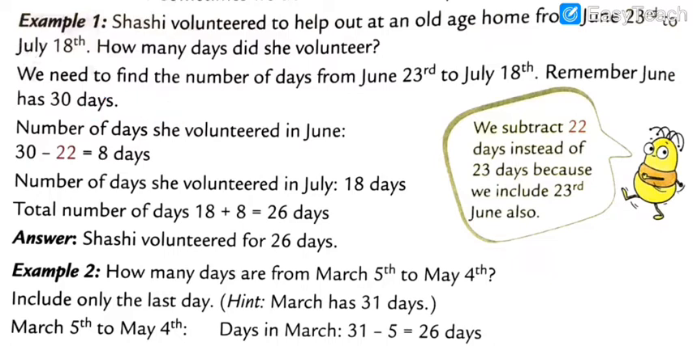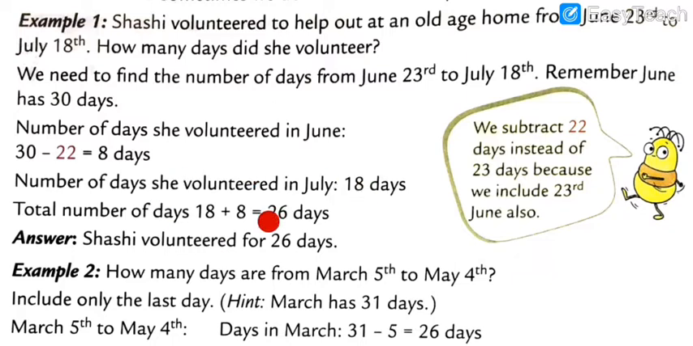Remember, June has 30 days. So 23 to 30, how many days over there? 8 days. And 1st July to 18th July, my dear students, there are 18 days. How many days over there? 18 days.